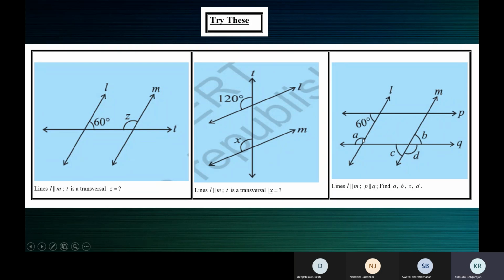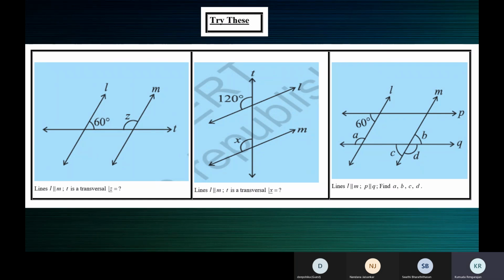Who can tell me how to find this now? Is P parallel to Q in the third figure? Yes, ma'am, it's parallel. Very good. Is L parallel to M? Yes, ma'am, L is parallel to M. Okay. Supposing we take P parallel to Q, which can be regarded as a transversal?